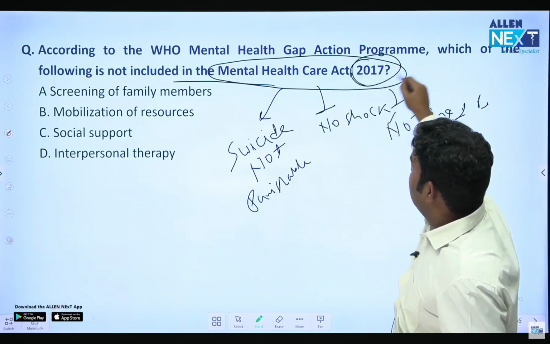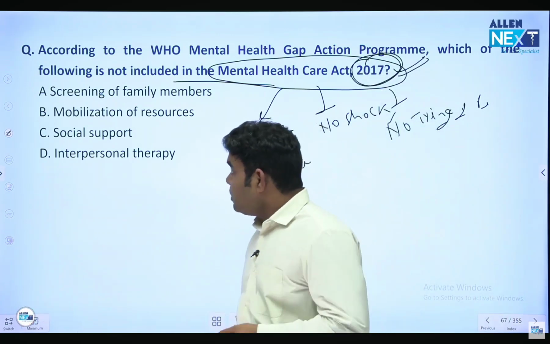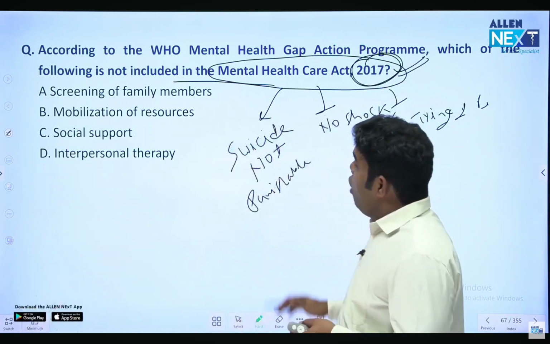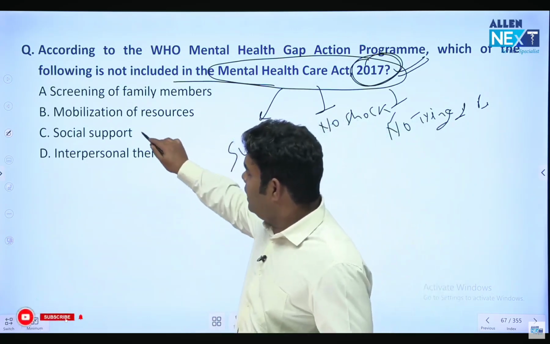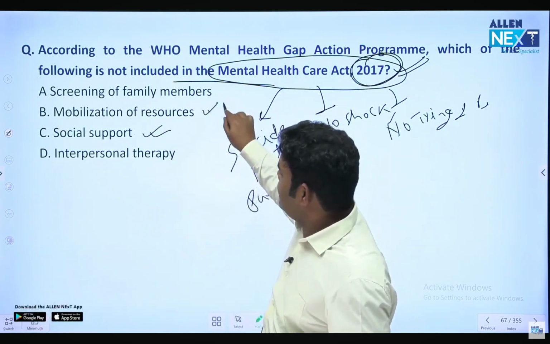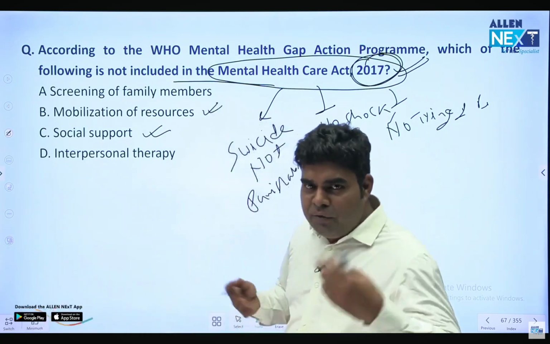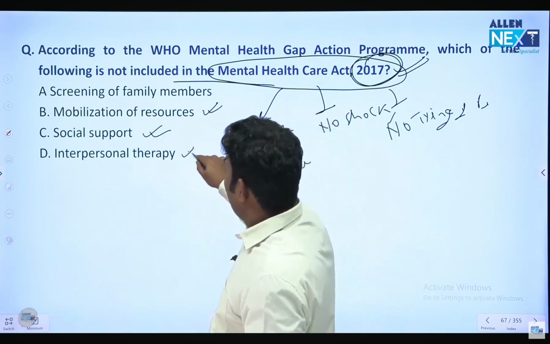Mainly they asked this year also, when this Mental Health Care Act was given, 2017. So, which is not included in Mental Health Care Act? Of course, the social support thing they will always try to bring. The mobilization of resources is something which is done in every program. We use the resources available to make it happen. Interpersonal therapy is also given.